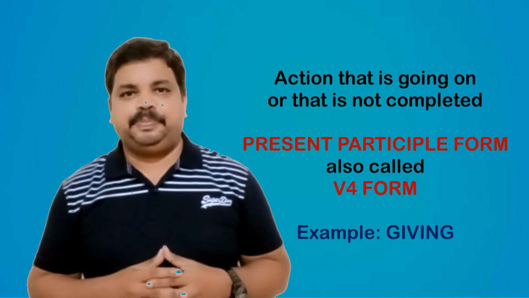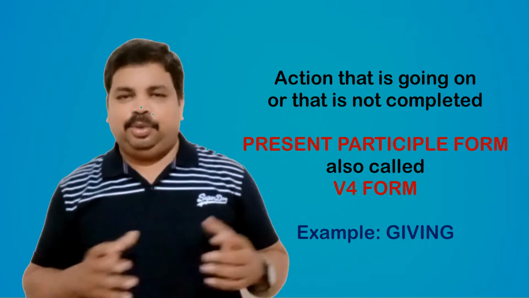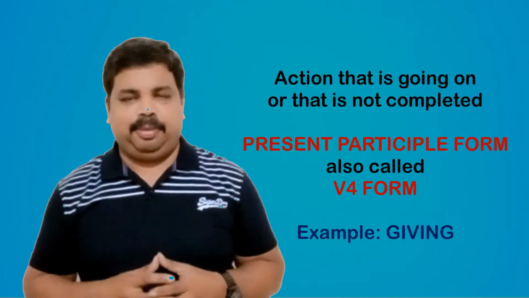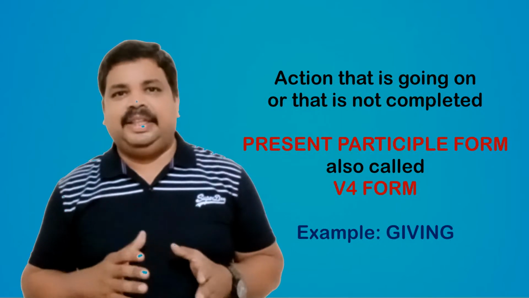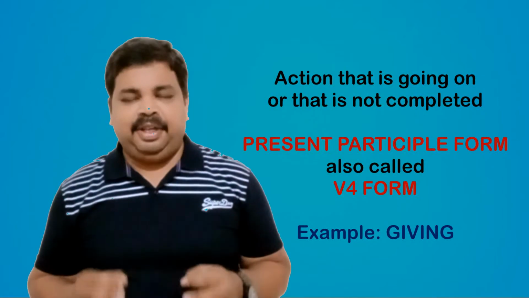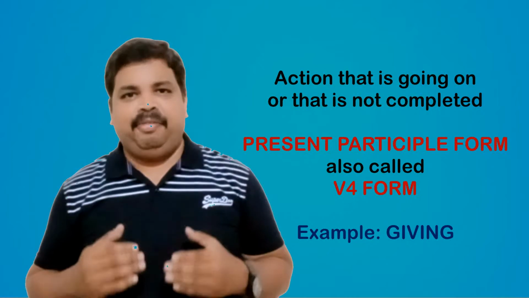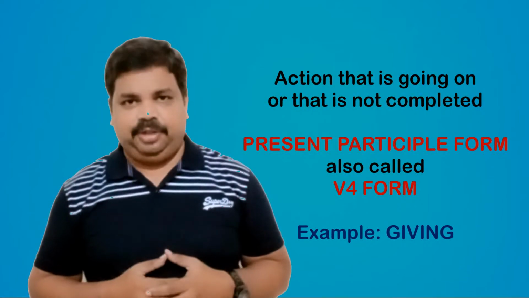And the last one, the fourth one, is the present participle form. We normally add ing to the first form to make the present participle form, which we call the V4 form. Give is the root word, giving is the V4 or present participle form. When do we use the present participle form? When an action is not completed, when it is going on, then we say ing.